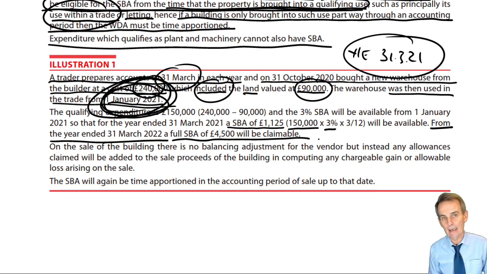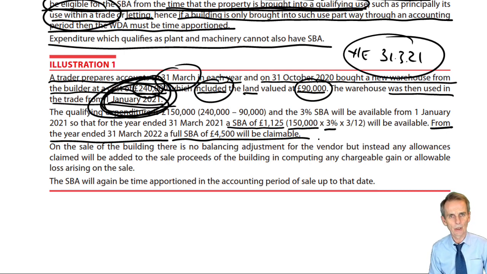Now, this is going to bring in something we've not yet studied, something we know about, and that's the existence of capital gains tax. In terms of capital gains tax, a term we may have briefly used once upon a time, you'll see it at the start of chapter 12 that begins our detailed CGT studies. We are dealing with the chargeable disposal, which is principally the sale. The chargeable disposal of a chargeable asset, something that when disposed of may give rise to either a chargeable gain or an allowable loss. Chargeable disposal of a chargeable asset by a chargeable person.